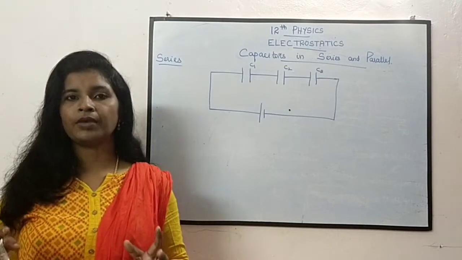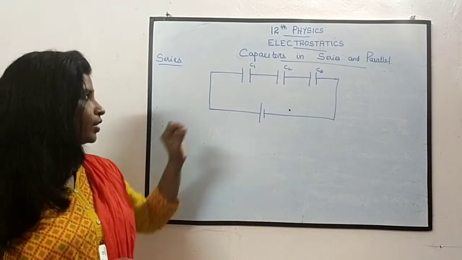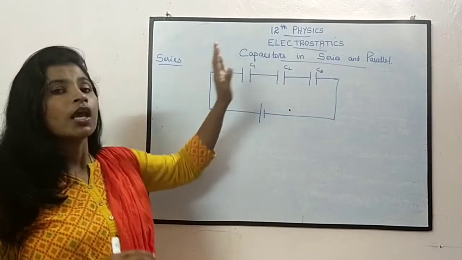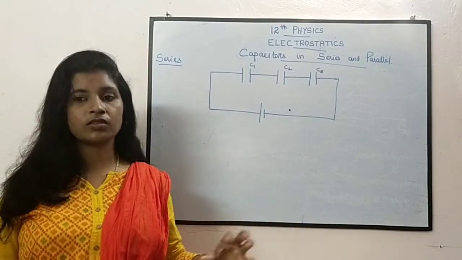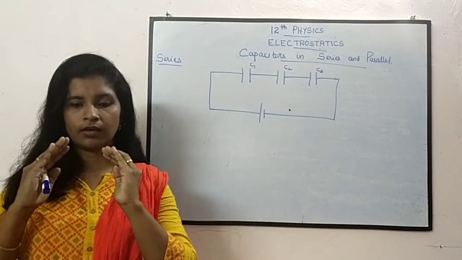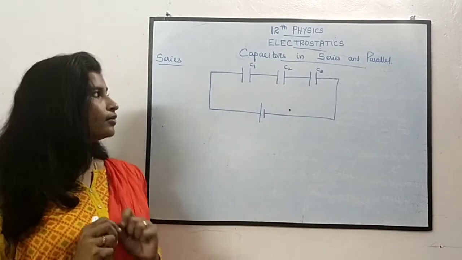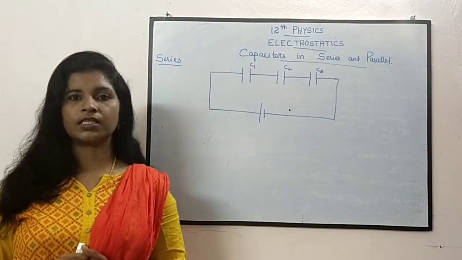Whatever it may be, we have to combine the capacitors. If you combine capacitors of different values, you can obtain the value you need. For that only we are combining the capacitors.